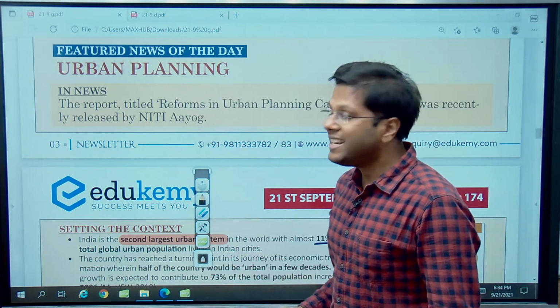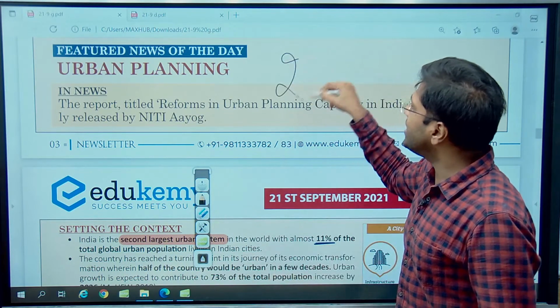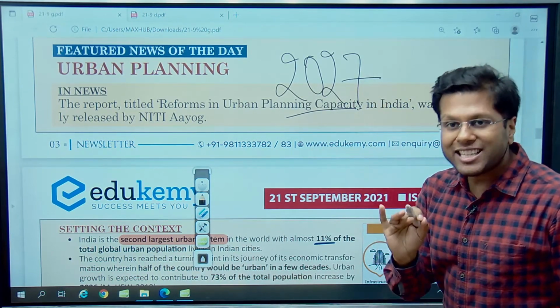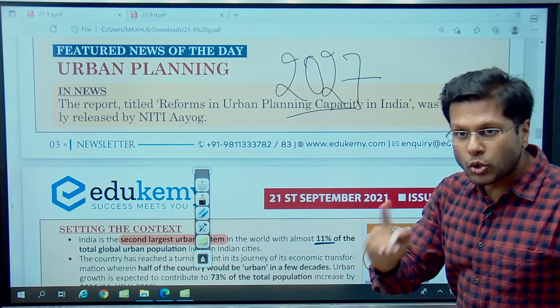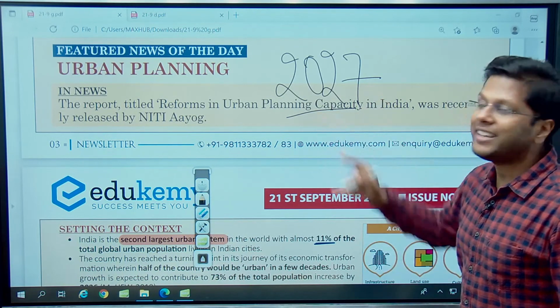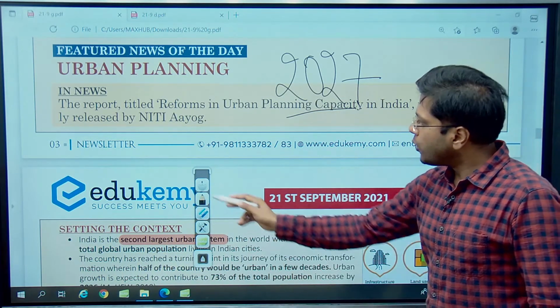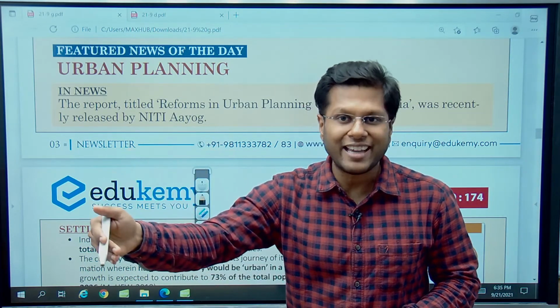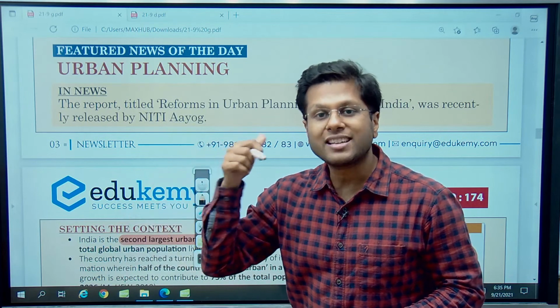Not just this, India is destined to be the most populated country in the world by the year 2027, and the maximum growth in population in the coming 2 decades will come from urban areas only in India. So when we have already started to see the possible crisis in urban spaces, why not start planning for them?